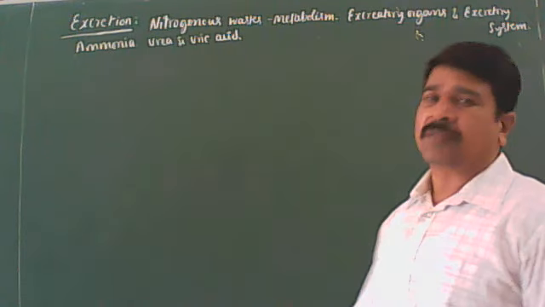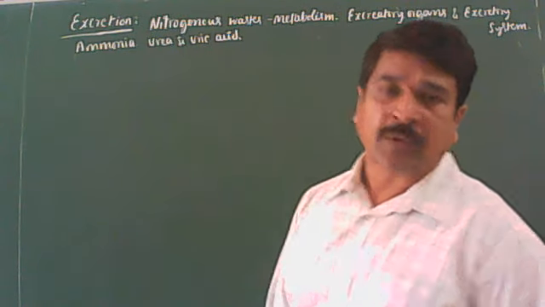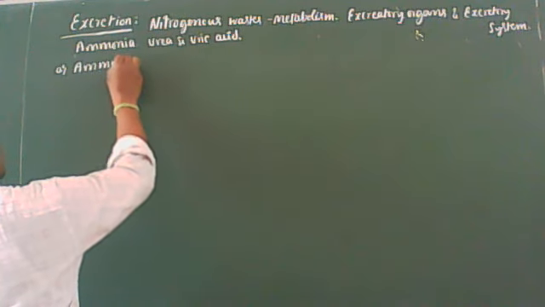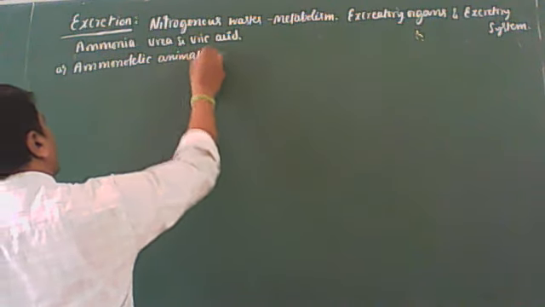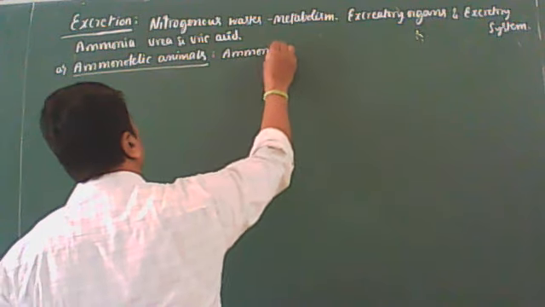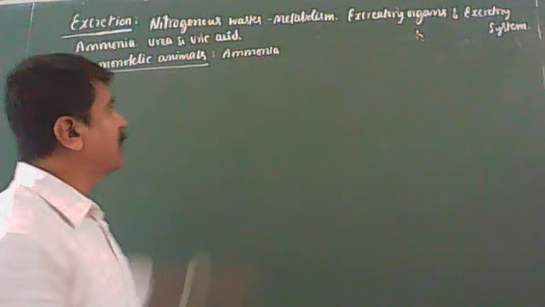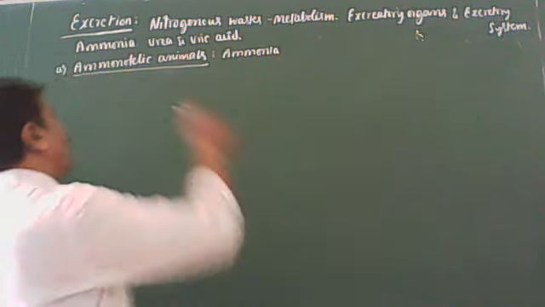Clear? Based on the type of nitrogenous waste materials produced, animals are broadly classified into three groups. They are ammonotelic animals. These animals excrete nitrogenous waste material in the form of ammonia. Those animals which excrete nitrogenous waste material in the form of ammonia are called ammonotelic animals, and the phenomenon is called ammonotelism.